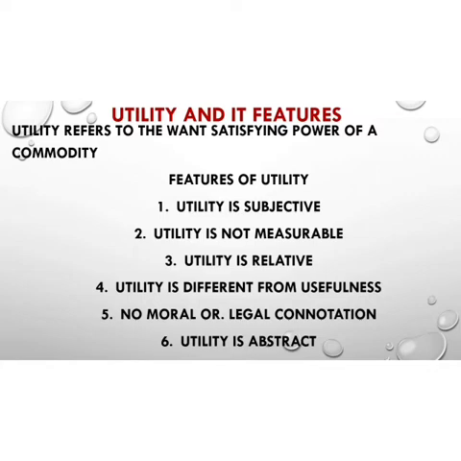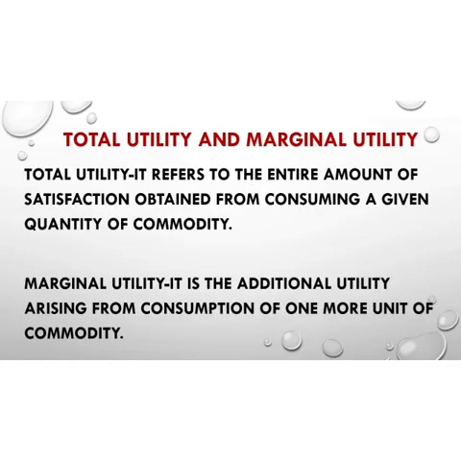The last feature is that utility is abstract. Abstract here means, as I have already told you, it is a feeling and experience, so we cannot see or touch it. So utility is abstract in the sense that it cannot be seen or touched. Further, utility is divided into two parts: total utility and marginal utility.